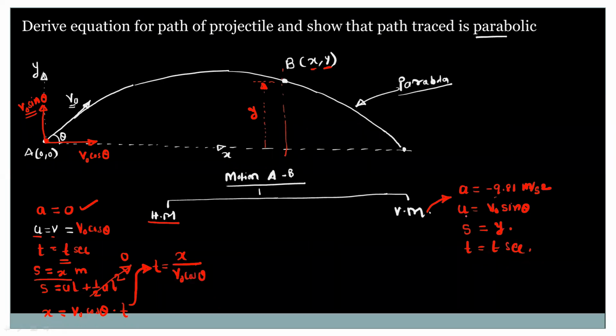Now refer to the vertical motion. For the vertical motion, we will use s is equal to ut plus half at square. So the displacement is equal to y. Then the initial velocity is equal to V naught sin theta.